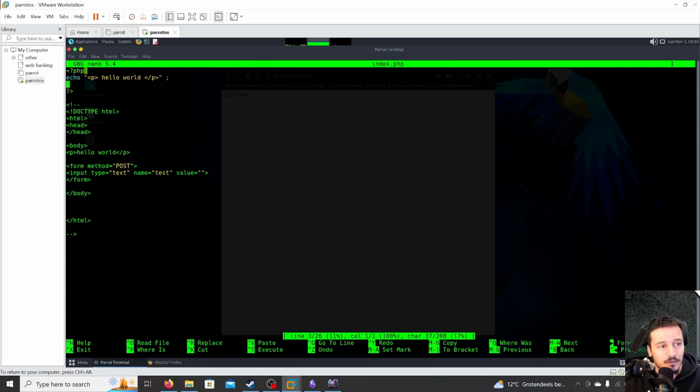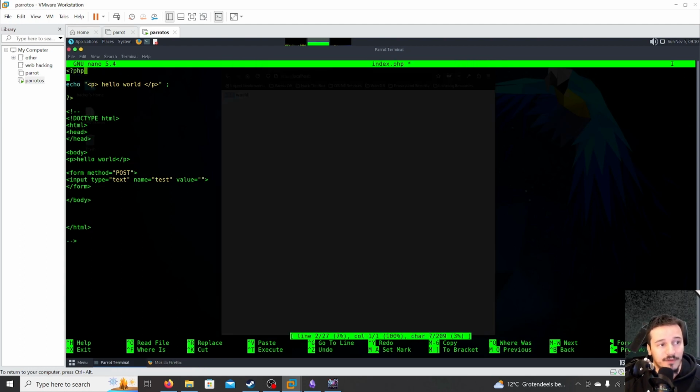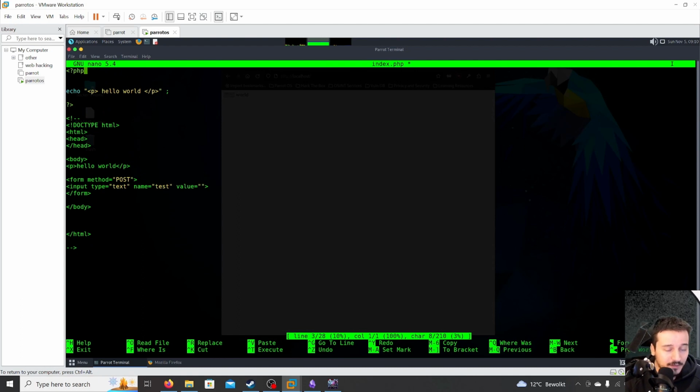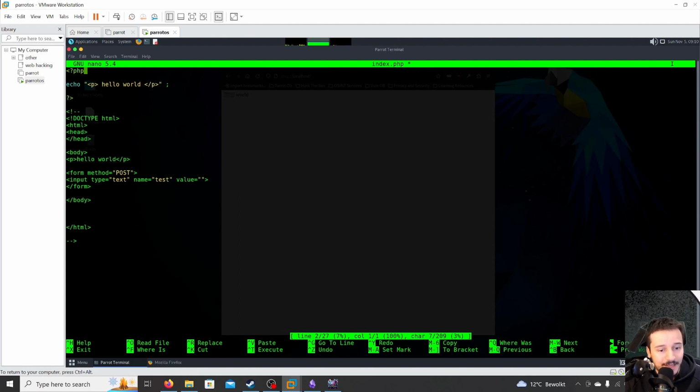And I want to explain the concept of variables. You can create a variable in PHP by using the $ sign, and then you have to give it a name. We will call it test. Then the equals sign, and then the value you want to store inside the variable.